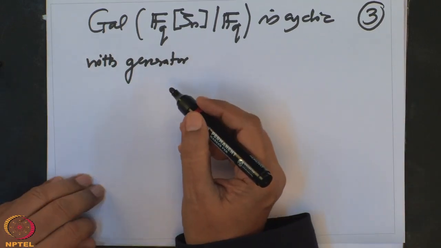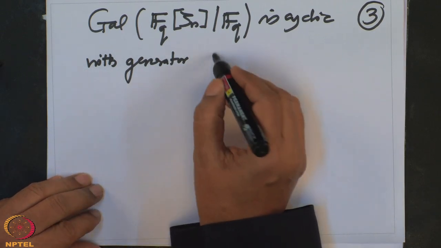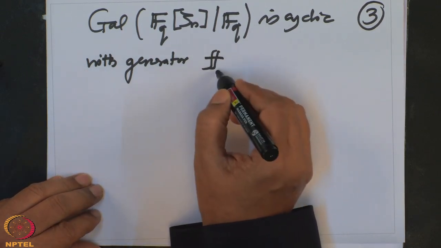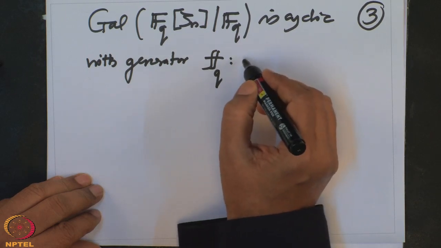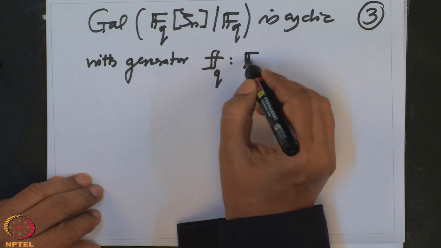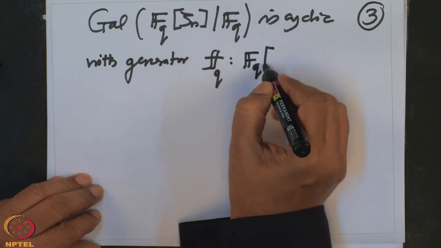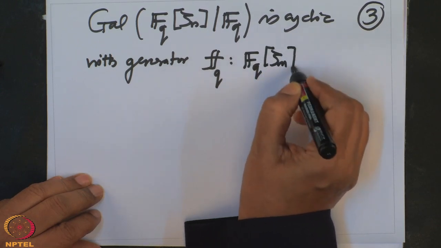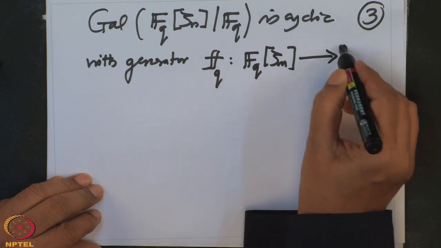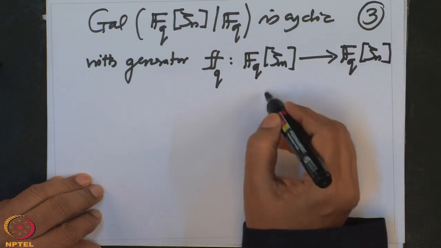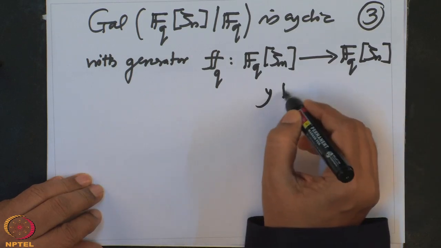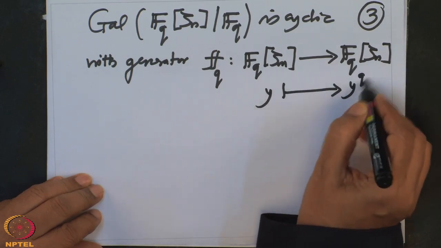What is the generator? It is the Frobenius FQ. That is, this is the map from FQ zeta n to FQ zeta n. It maps any element y to y power q.